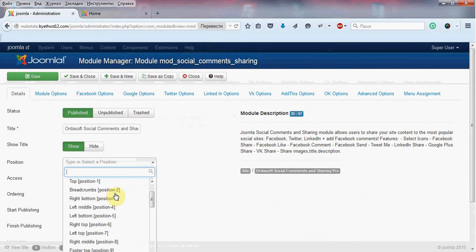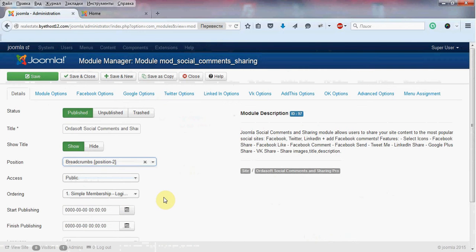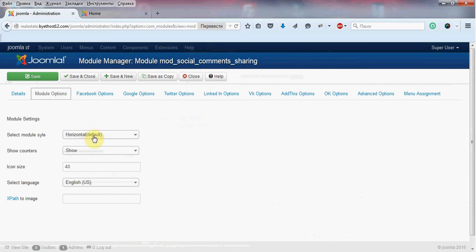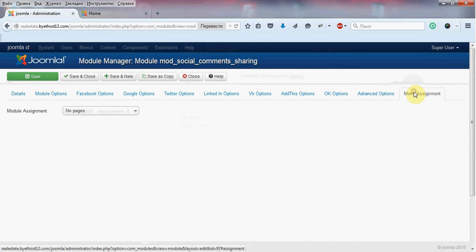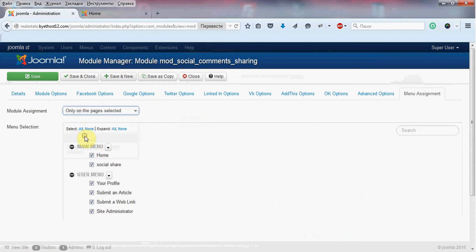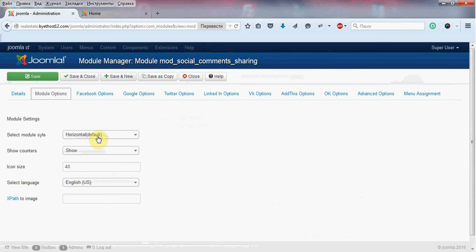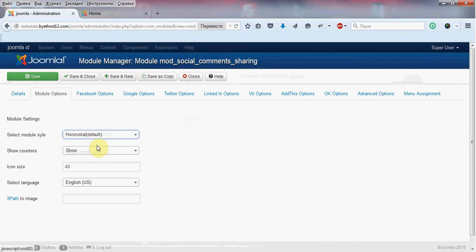select position, for example position number 2, module options, also we must check menu. We need only one menu, and for example we choose horizontal default, let save,